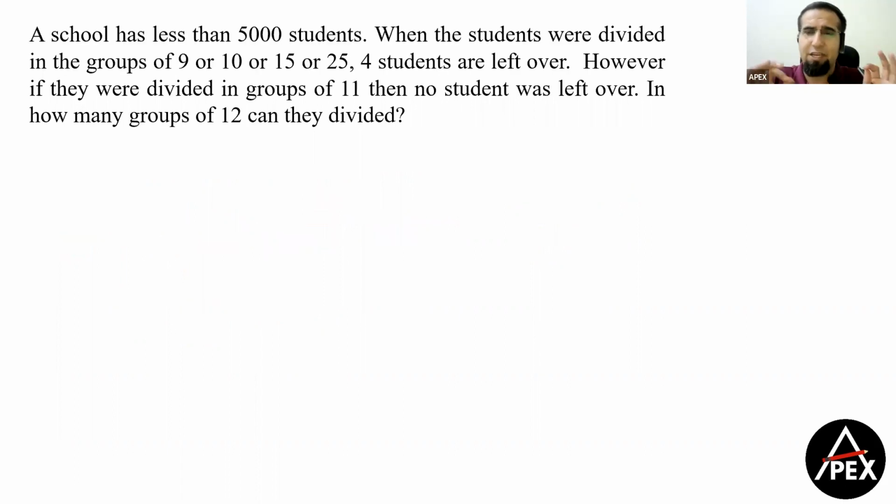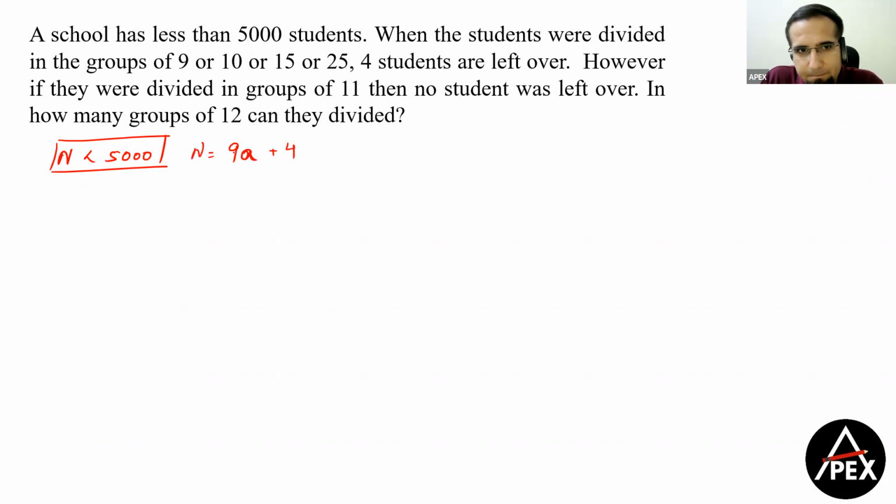Now there was one question which had come from the application of LCM from numbers. Now the question says that a school has less than 5000 students. ठीक है. Now the question says, I repeat, these are memory based questions. So हमने exact words नहीं निकाला, or I don't even remember the words to be very frank. So when the students were divided in the groups of 9 or 10 or 15 or 25, 4 students were left over. So that means I'm dividing students in a group of 9, let's say A, 4 students are left, so my number of students will be 9A plus 4.